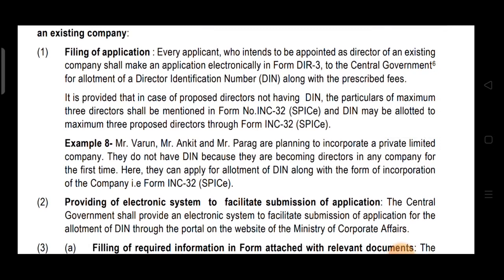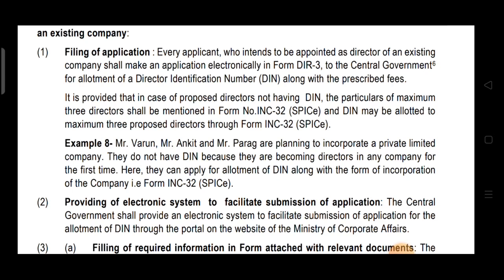In the next paragraph it is provided that in case of a proposed director not having DIN, the particulars of a maximum of 3 directors shall be mentioned in form INC 32 SPICe, and DIN may be allotted to a maximum of 3 proposed directors through form INC 32. INC 32, as we all know, is an incorporation form. If you have worked in an office, you must have done this incorporation form and DIR 3. These are the regular, most common forms. So INC 32 is an incorporation form, like the one filed for the reservation of name.